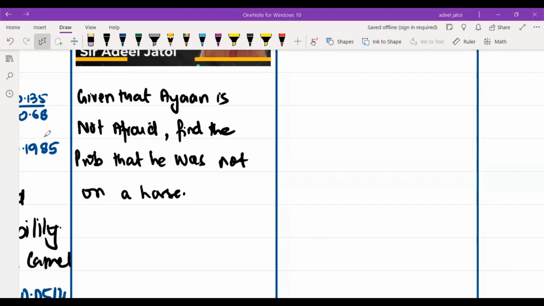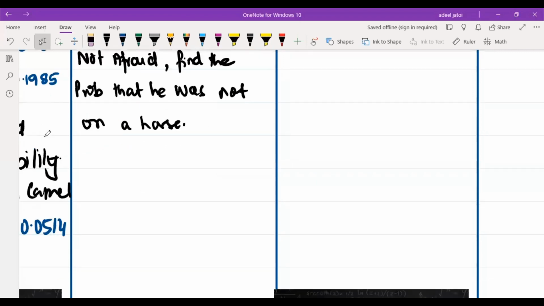So if we write this down, we know horse not afraid upon probability of total not afraid. Not afraid is 0.32.